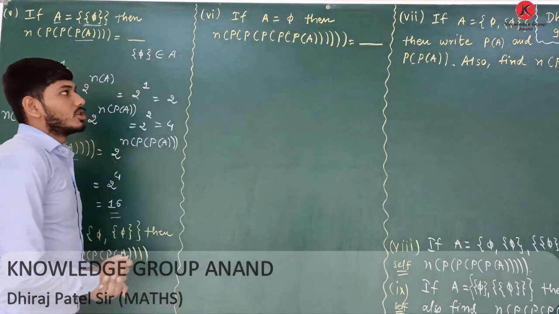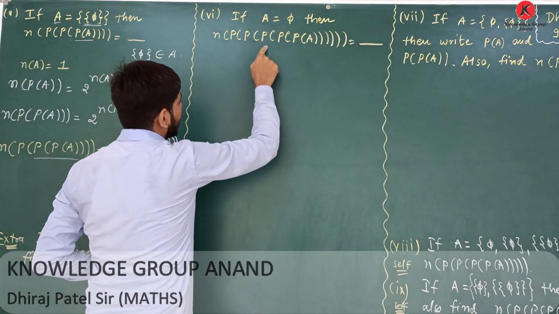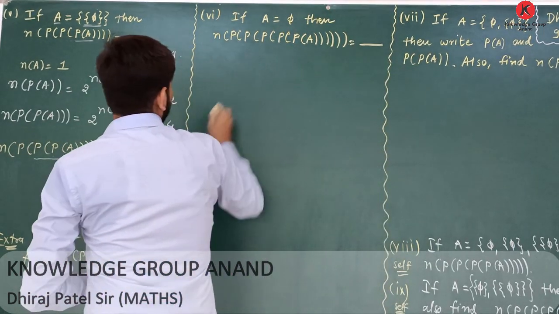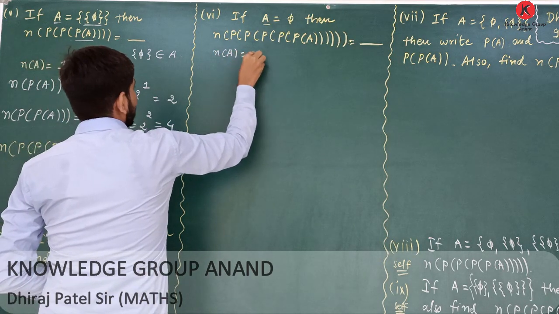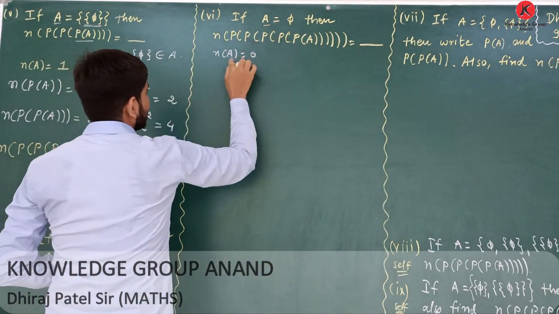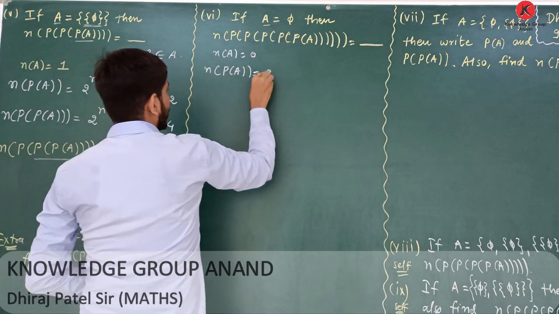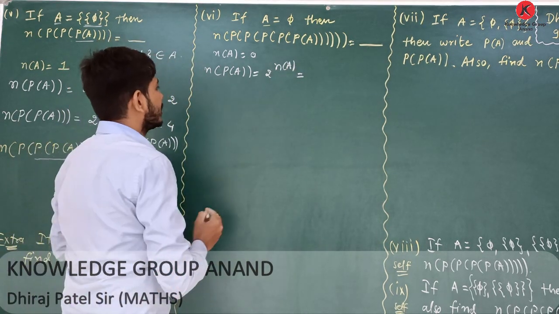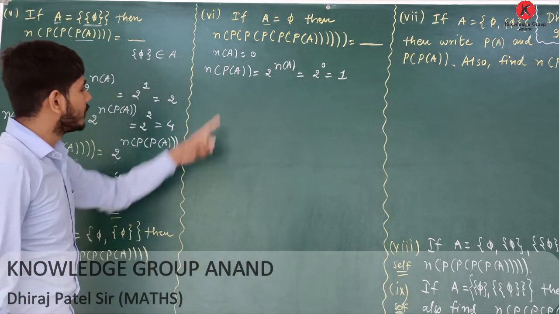If set A equals the null set, then the number of elements in the power set of A equals blank. So first of all, we want the number of elements in set A. The number of elements in set A is 0, since the null set means no element is there. If we want the number of elements in the power set of A, it equals 2 raised to the number of elements in A. This is the formula we have discussed in the previous question also. Therefore, the answer is 2 raised to 0, which is 1, only one element in the power set of A.